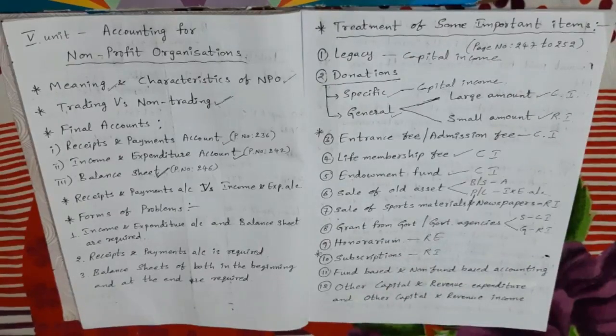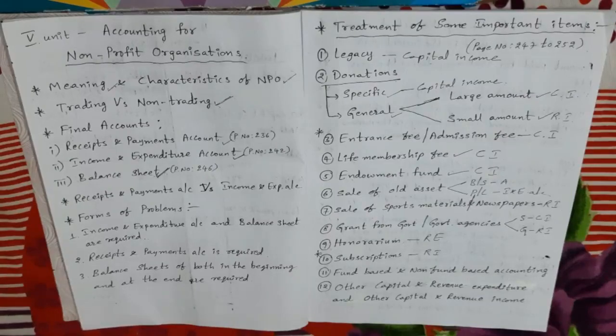Next, fund based and non-fund based accounting. This is also an important adjustment. So what is fund based and what is non-fund based? My dears, generally non-profit organizations establish funds for some specific purpose, like a prize distribution fund or building fund. The payments of expenses incurred for the purpose of the fund are debited to it. Similarly, incomes earned on the investments of the fund are credited to it. So the accounting of incomes and expenses for which a specific fund exists is termed fund-based accounting.